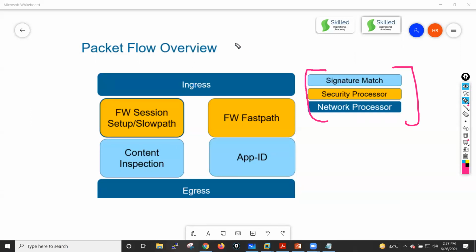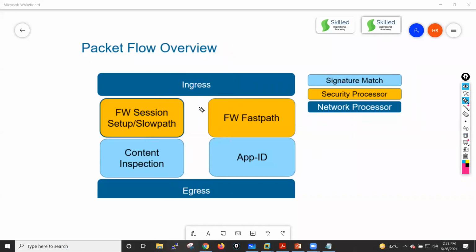So when your Palo Alto firewall receives a packet, it will put this packet into the ingress state, meaning that the packet is always received by your network processor. After that, that traffic goes for the firewall session setup or slow path. It may also go through the firewall fast path, and these things are taken care of by your security processor. After that this packet goes for App-ID and then Content-ID, which is also taken care of by your signature match processor. And after that this packet goes for the egress state.